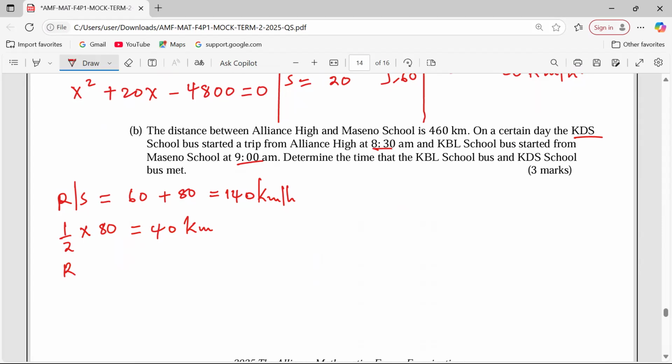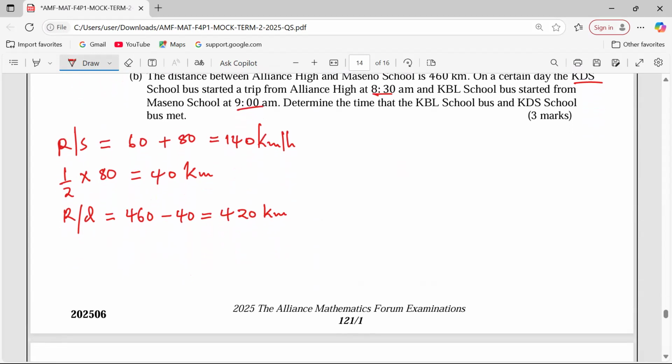So the relative distance by the time the two vehicles will be both moving shall be 460 minus 40, giving us 420 kilometers.